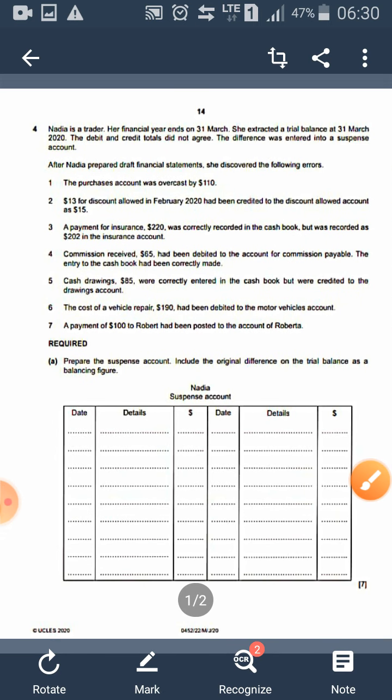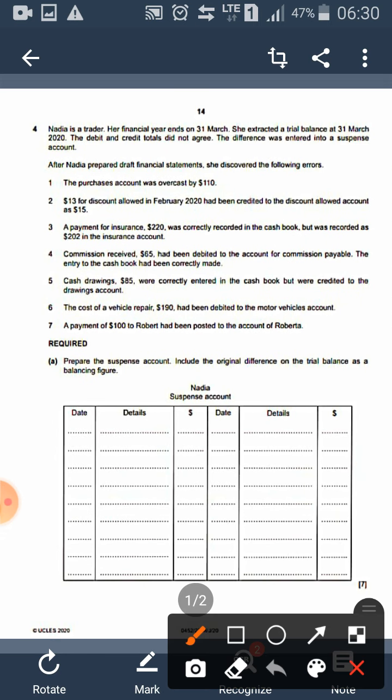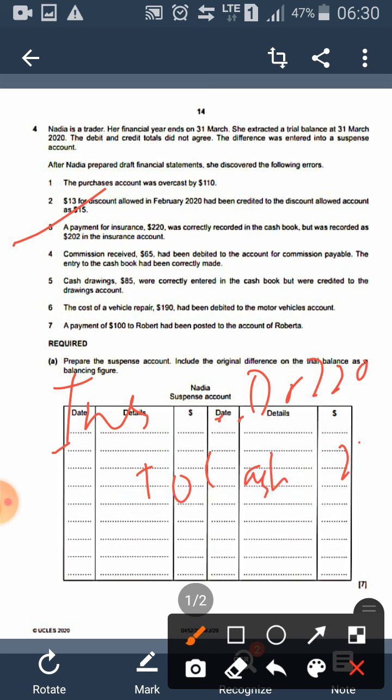And then we move on to the next one, which is number 3, payment for insurance. It is insurance account debit. We record insurance like this to cash 220 or whatever. Yes, but by mistake it has been recorded as 202 instead of 220. It has been correctly recorded in the cash book.